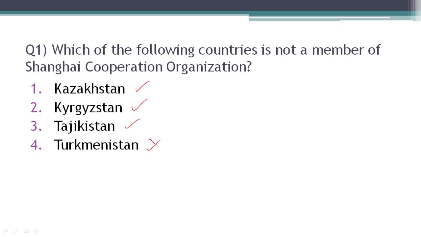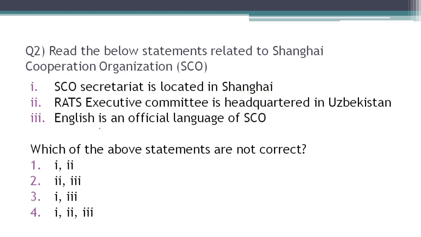We know that Turkmenistan is not a member. So the correct answer is 4. Read the below statements related to Shanghai Cooperation Organization and then answer which of the above statements is not correct. First statement is SCO Secretariat is located in Shanghai. This is false. We know that it is located in Beijing. RATS Executive Committee is headquartered in Uzbekistan. This is right, in Tashkent city.